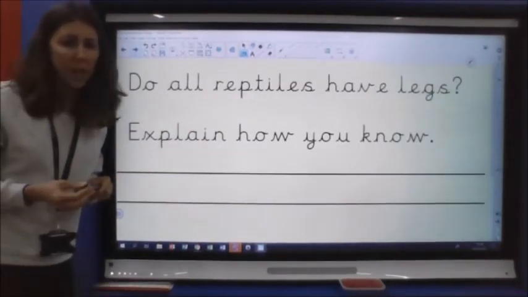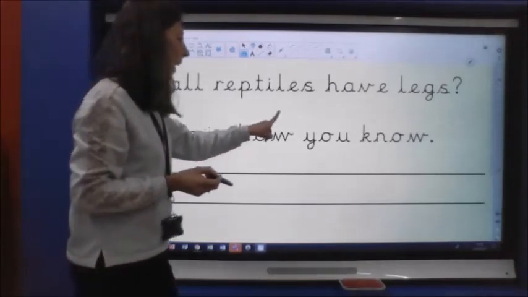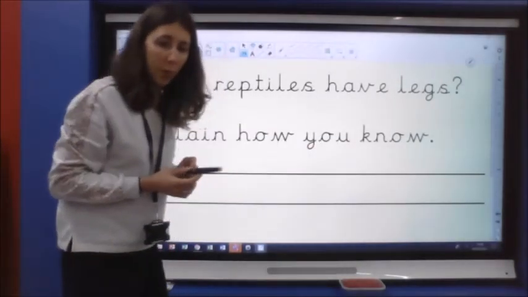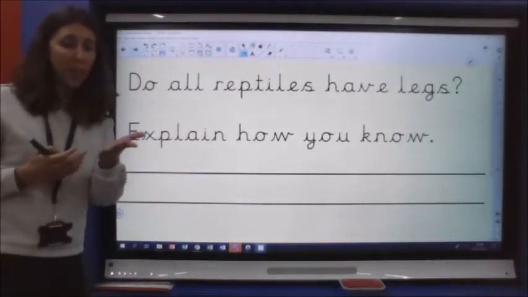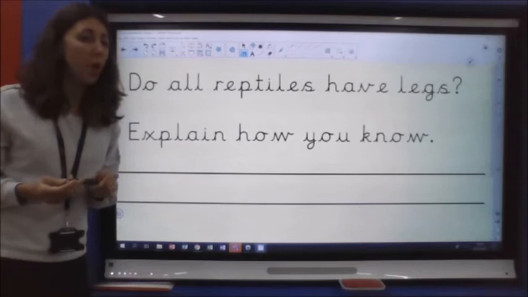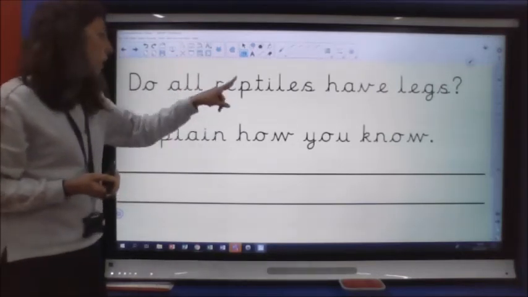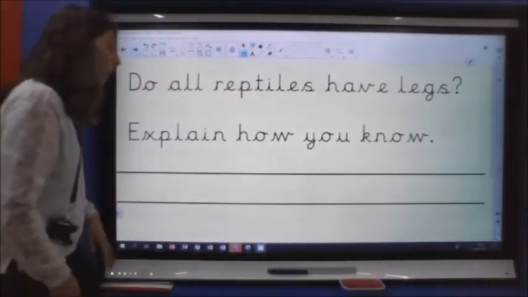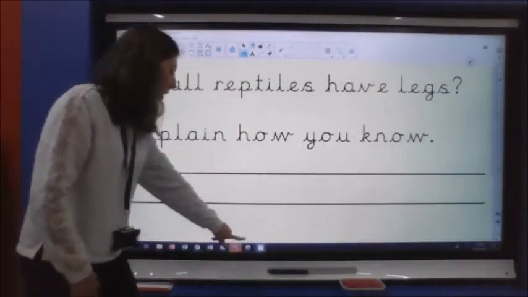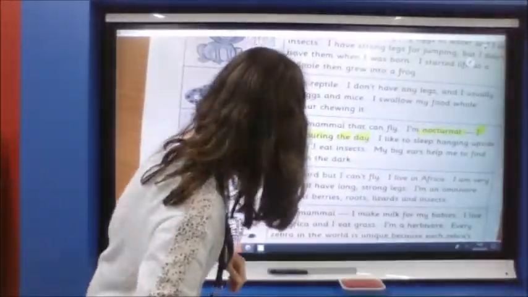Okay. Think about the next practice one. Do all reptiles have legs? Explain how you know. That would be a yes or a no answer, wouldn't it? So we've got to also explain how you know. So which section of the text am I going to go back to? I need to go and look at the reptile section, don't I?